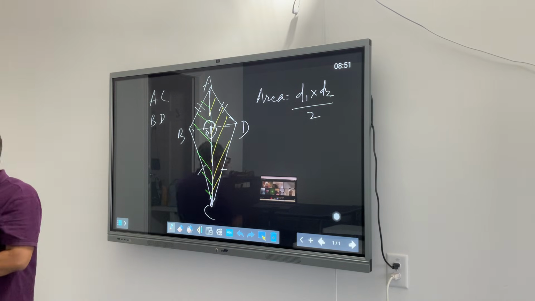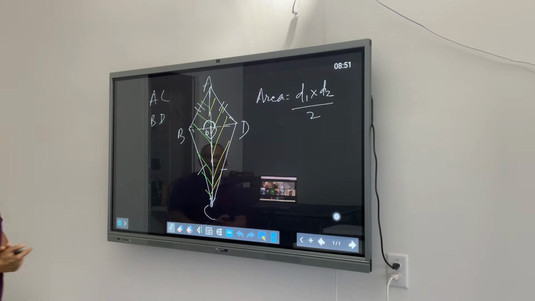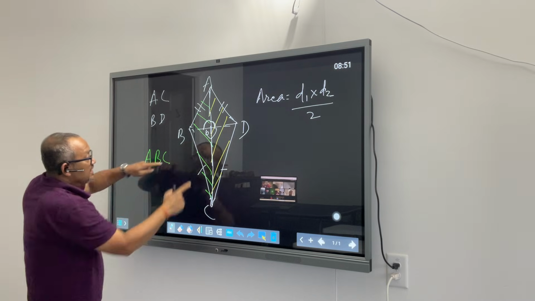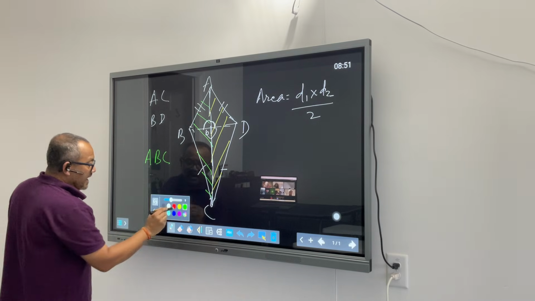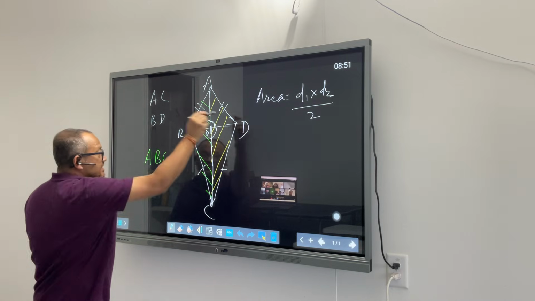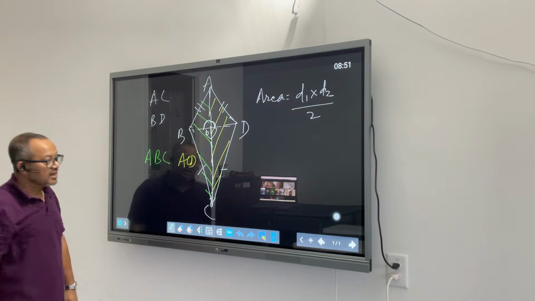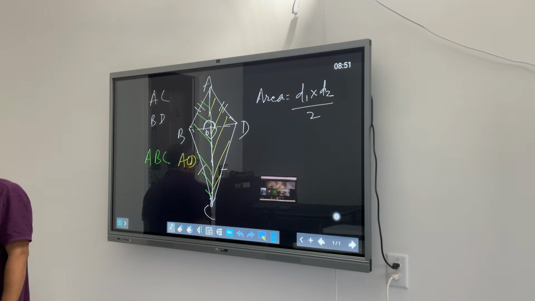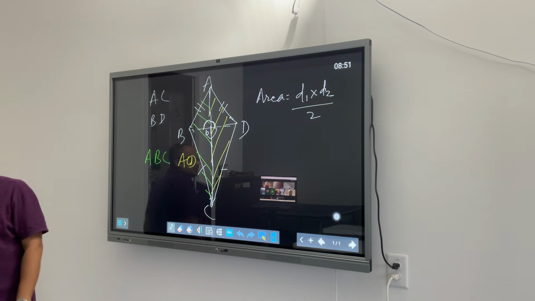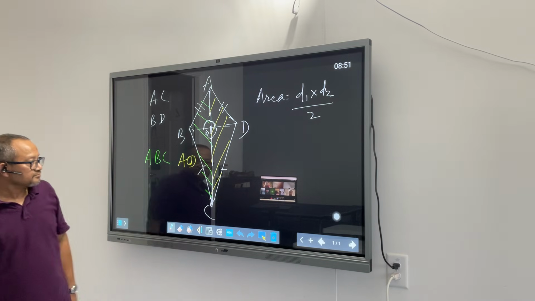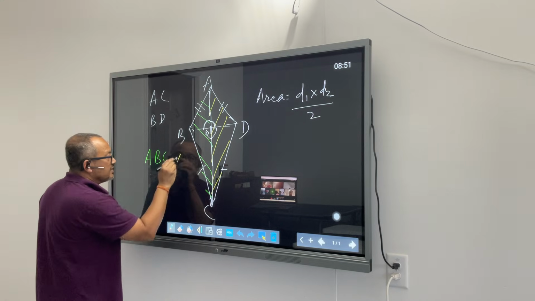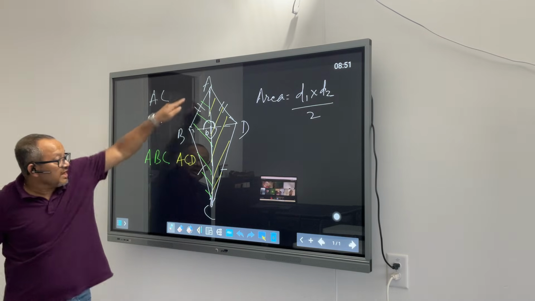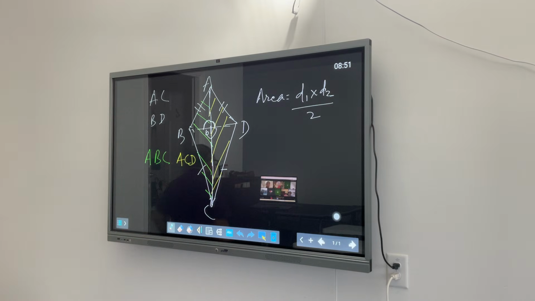Now, I'm daring to say something. If I look at the two triangles, A, B, C, the green one, and the second triangle, A, C, D, the yellow one, I'm saying these two triangles are congruent. Can you guys believe it? Let me write it in a clean way: A, C, D and A, B, C, the green and yellow triangles are congruent. Can you guys believe it?